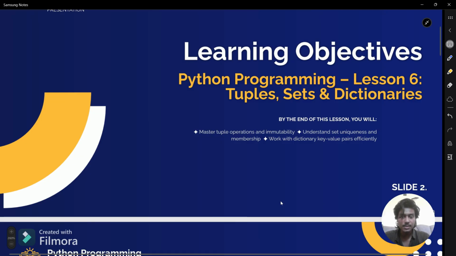By the end of this lesson, you will master tuples, operations and immutability. As I have told you, lists are mutable, so we can change things in lists, but in a tuple we can't change anything. So tuples are immutable. You will also understand set uniqueness, how a set is unique and how membership works.